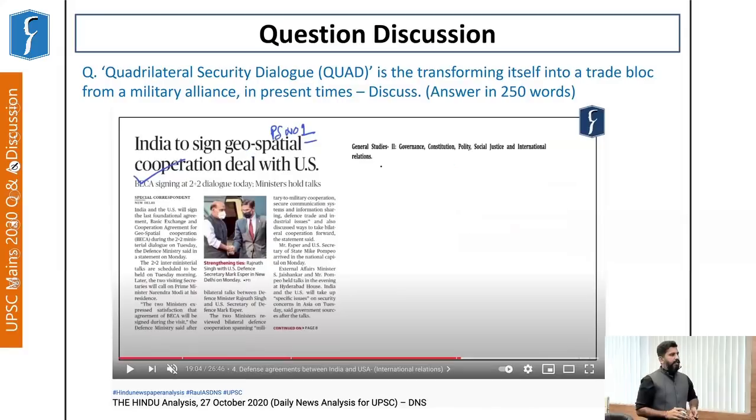Okay. Then next is India has signed a geospatial cooperation deal with the United States of America.